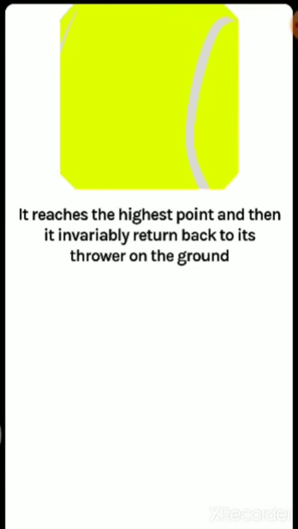Then also, when you throw a ball high up in the air, what happens? Obviously, that ball will go up to a certain height and again come back to your hands. It reaches the highest point and then invariably returns to its thrower on the ground. This is a very common phenomenon that we have experienced.